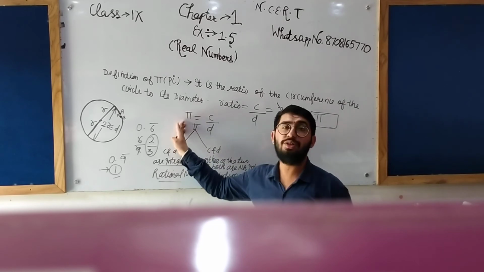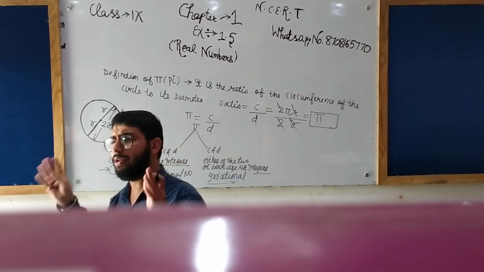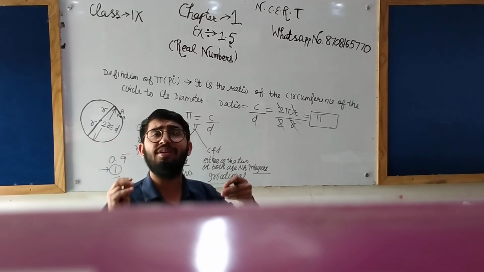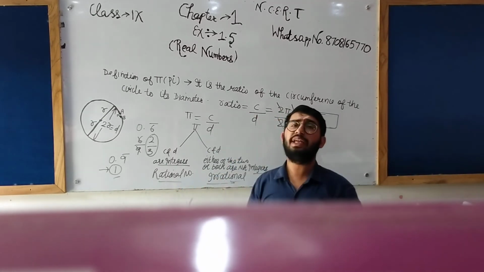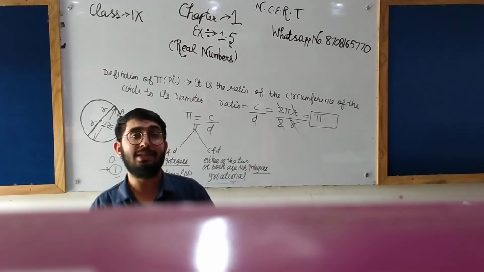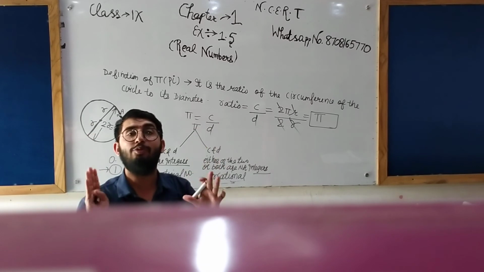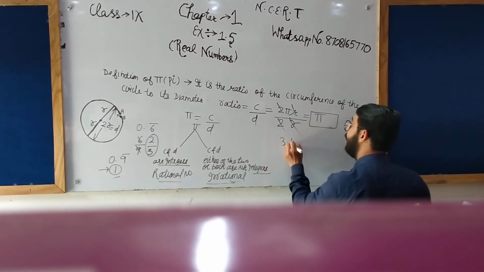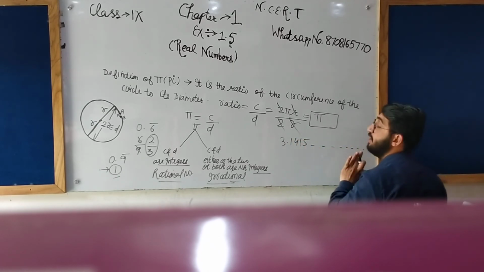Pi is irrational because the mathematicians, who have done mastery in mathematics and given a lot of mathematics to people, have computed the value of pi over the past decades up to trillions of decimal places: 3.1415 and so on. This never ends.